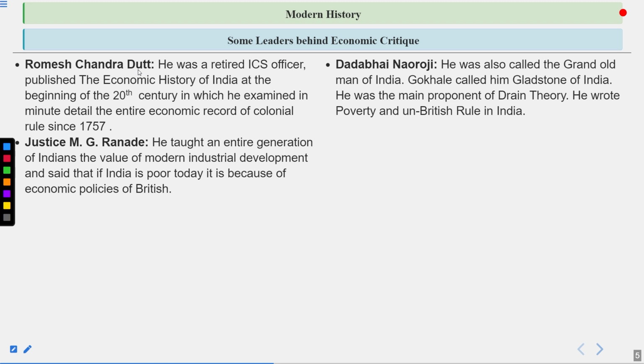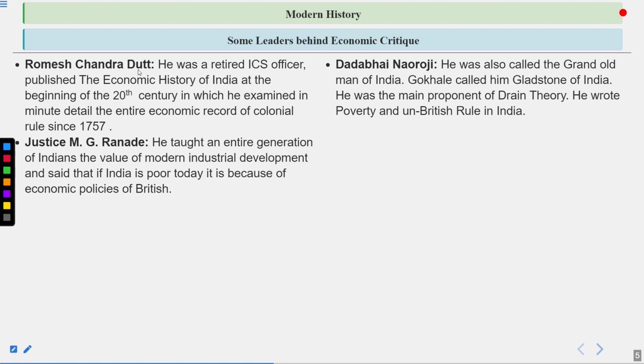Also, if I may tell you more, he was the first Parsi person who became the president of the Indian National Congress in 1886. After that, if we talk about Mr. Dadabhai Naoroji, he also was the one who calculated the first national income of this country. So do remember his name. His name was Dadabhai Naoroji.